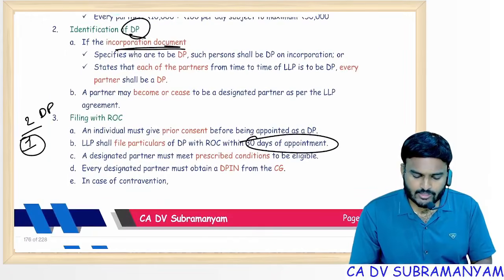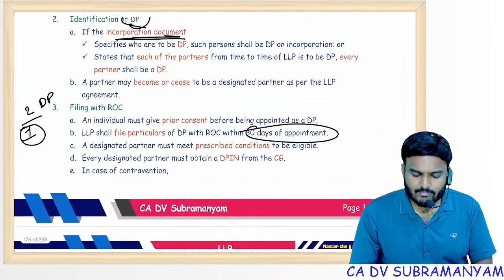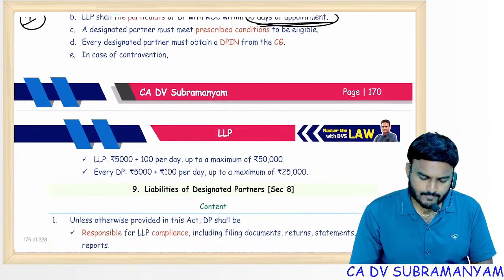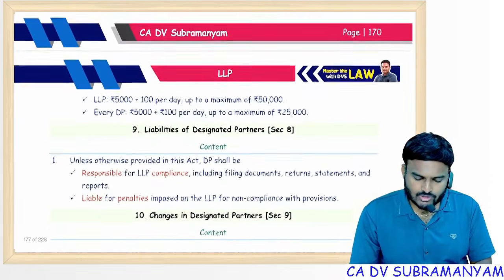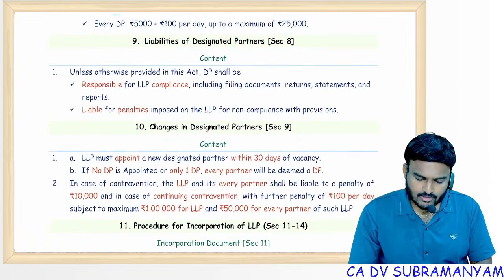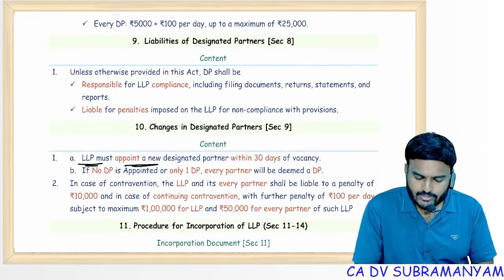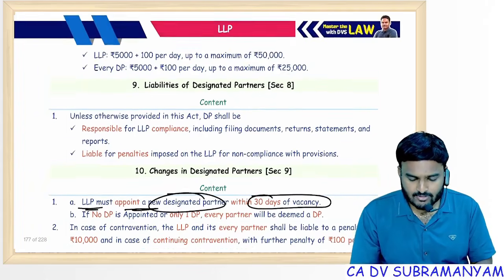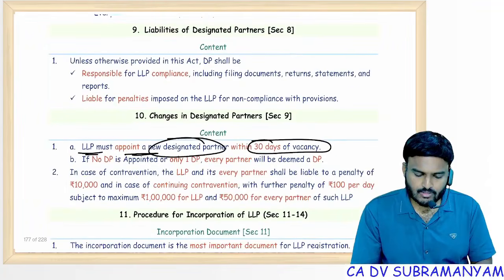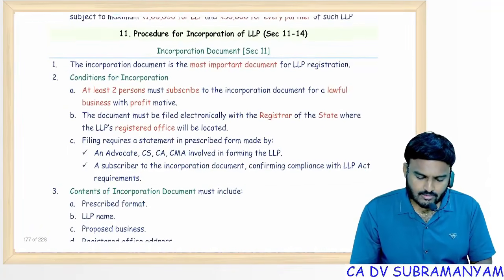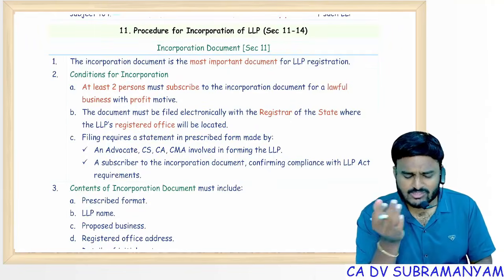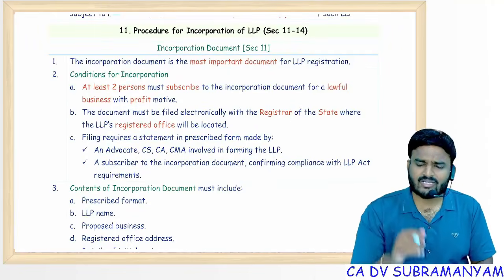But in case of designated partner, appointment of designated partner, communicate the same with ROC within 30 days of appointment. Qualification: every designated partner should have DPIN. So here you can see LLP must appoint a new designated partner within 30 days of vacancy. Same point I discussed right now. Liabilities I covered. Procedure for incorporation. If you remember company incorporation procedure, similar points you will find here.